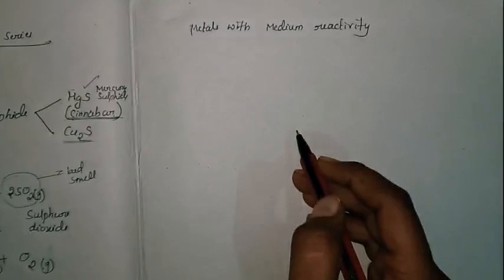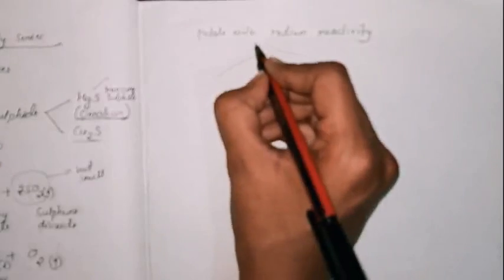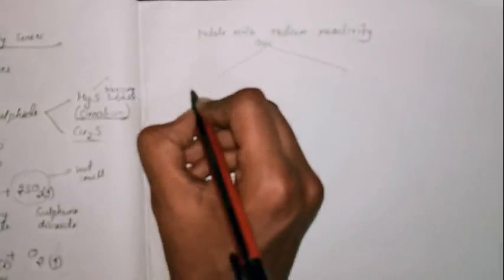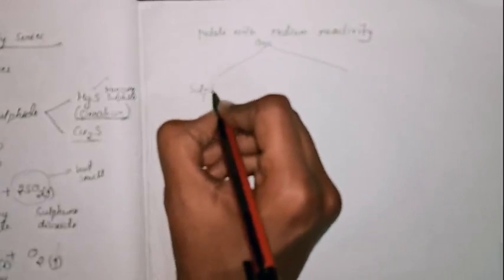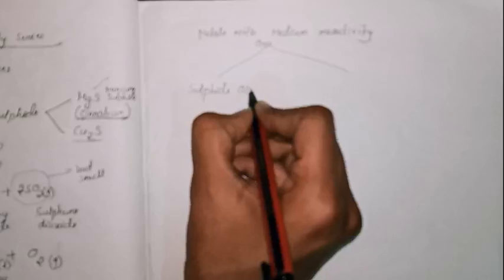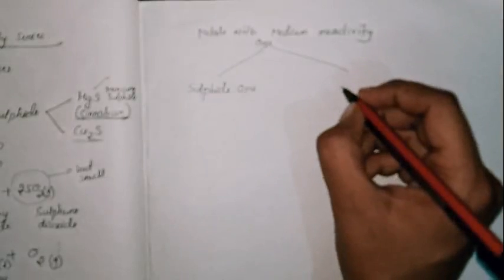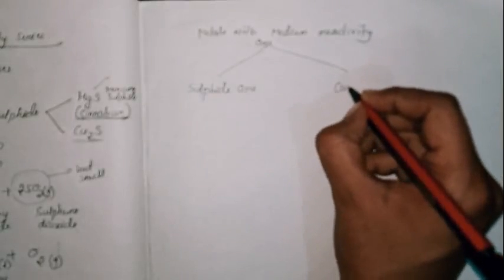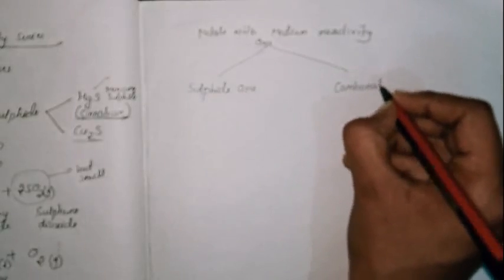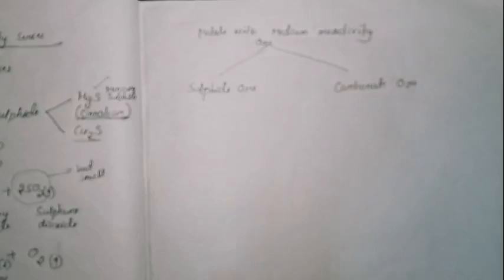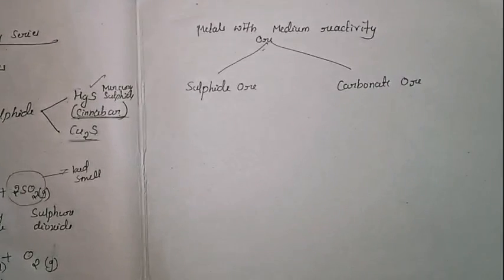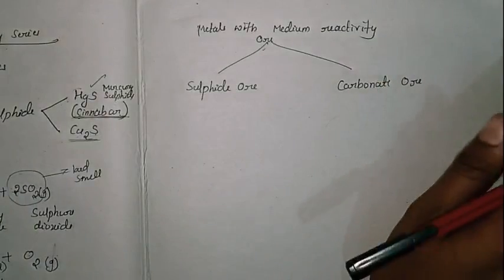As I told, the metals of the medium reactivity are present in the form of ore. So which type of ore? Either it is a sulfide ore or it is a carbonate ore. Okay, so either it is a sulfide ore or it is a carbonate ore.